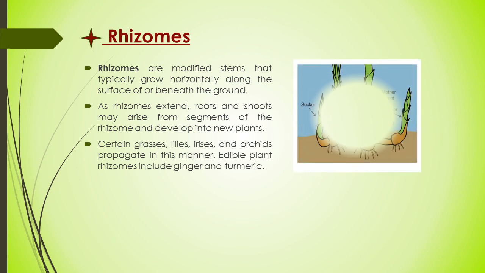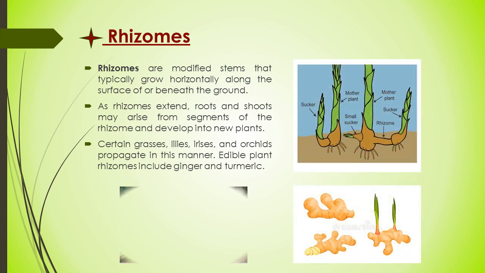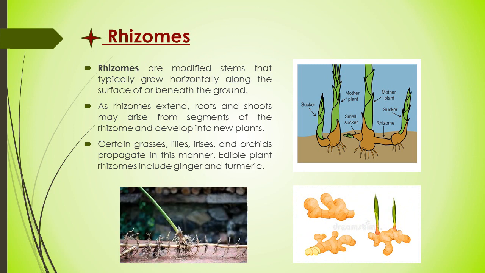In this picture you can observe a horizontal underground structure, an underground stem that is called a rhizome. In the above picture you can see a small sucker is developed, and this sucker can then develop into a new baby plant, and roots are developed from the lower part of the rhizome.